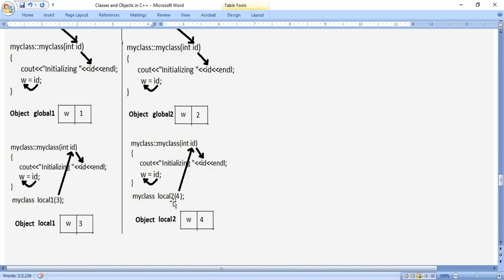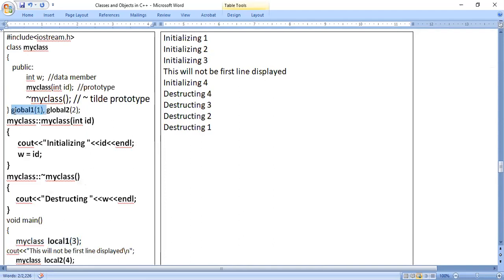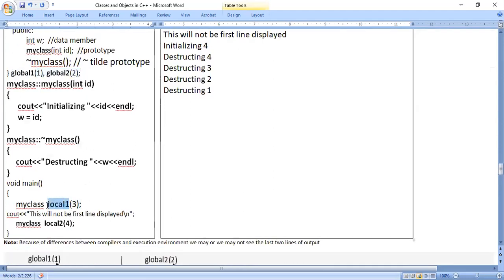Similarly, for local 2, value is 4. So for global 1, value is 1. Global 2, value is 2. For local 1, value is 3. For local 2, value is 4. So in this way, constructors are executed. First for global 1, next for global 2, next for local 1, next for local 2. 4 times this constructor is executed because 4 objects are there, 2 local objects, 2 global objects. First global objects are executed, then local objects are executed.